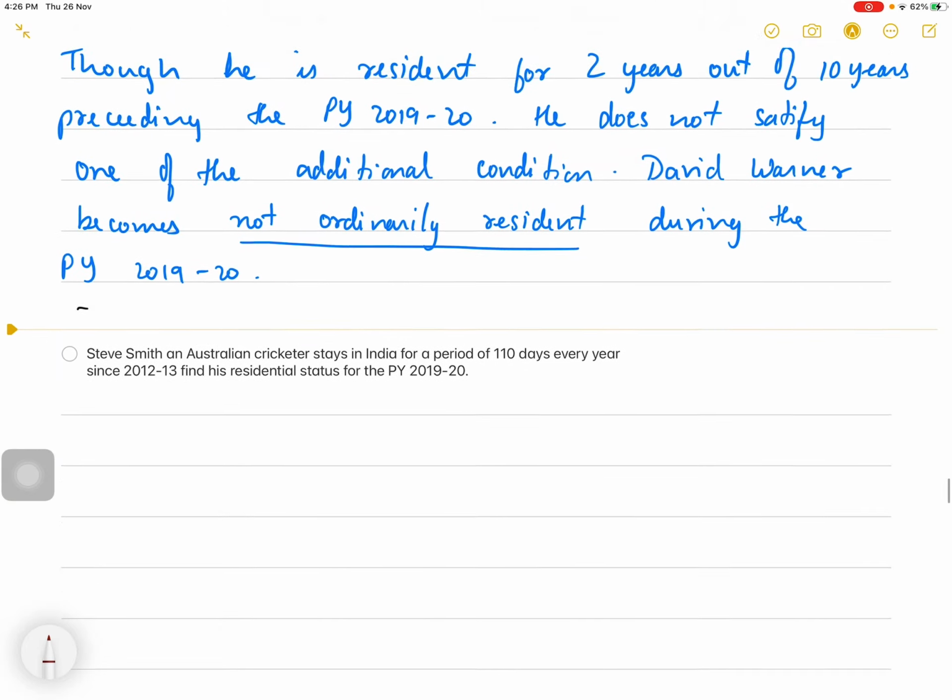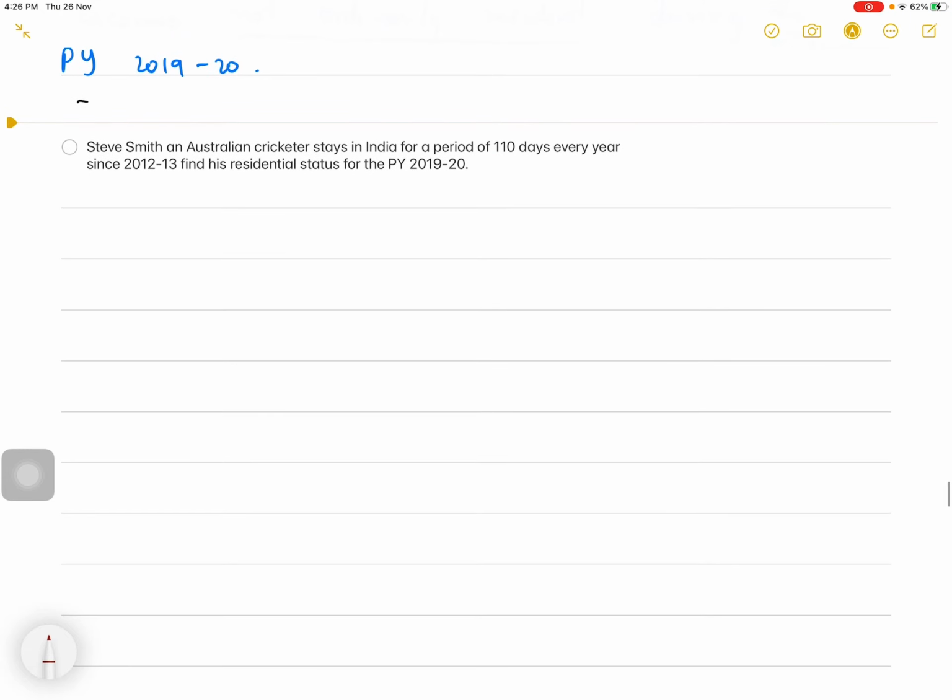Okay, now let's see the next question, which is: Steve Smith, an Australian cricketer, stays in India for the period of 110 days every year since 2012-13. Find his residential status for the previous year 19-20. So during the previous year 2019-20, his stay in India is for 110 days. So he does not satisfy the first basic condition, but he satisfies the second basic condition like the previous sum.